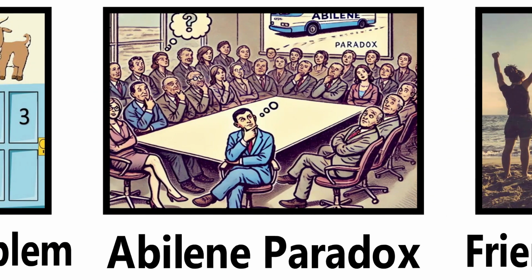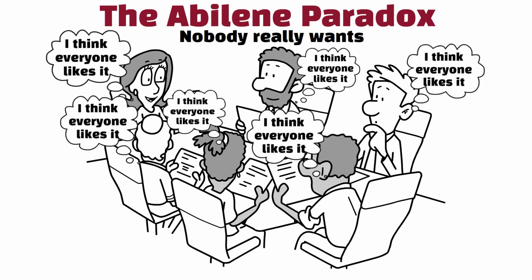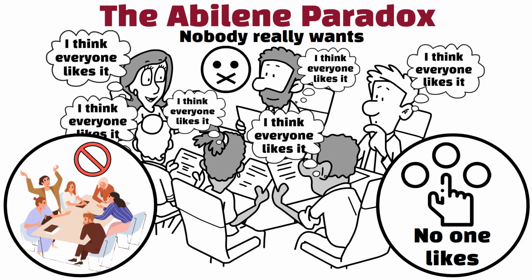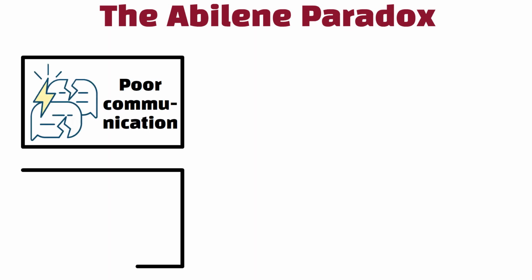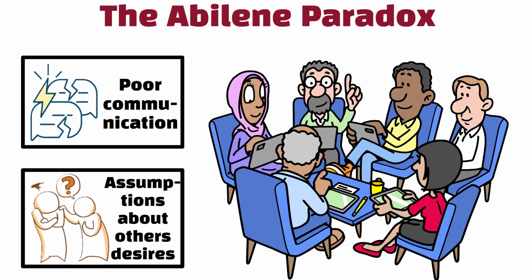The Abilene Paradox. The Abilene Paradox describes a group deciding on something that nobody really wants because each person thinks the others want it. Everyone stays silent to avoid conflict, leading to a choice no one likes. This paradox shows how poor communication and assumptions about others' desires can cause groups to make decisions that don't reflect anyone's true wishes.